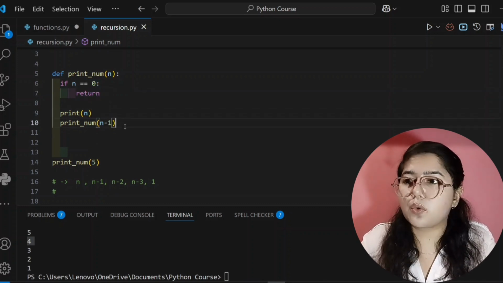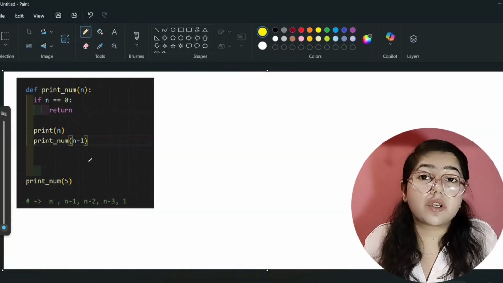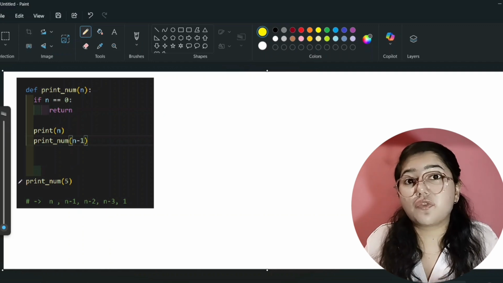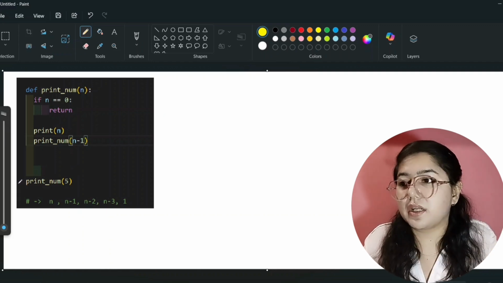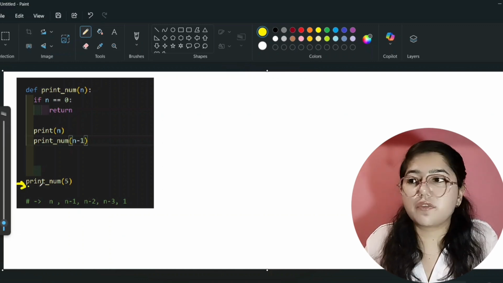I'll show you how this code will run in the backend also. See here, this is our code and now we will see how it runs in the backend. I already told you that wherever we call the function for the first time, our code data will come there initially. So we are calling this function from here, so our code data will come here.